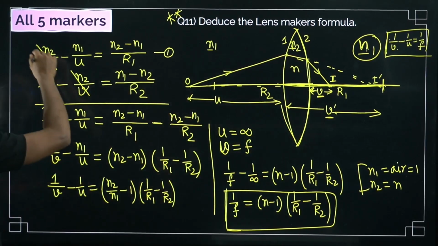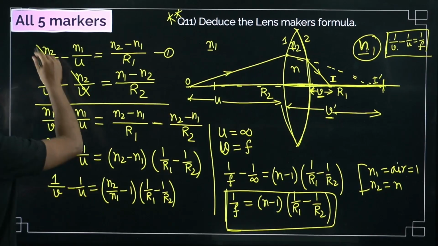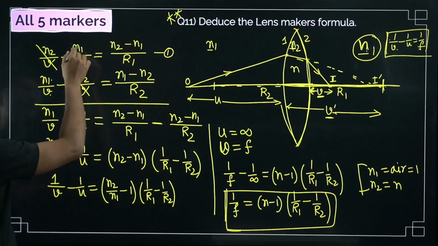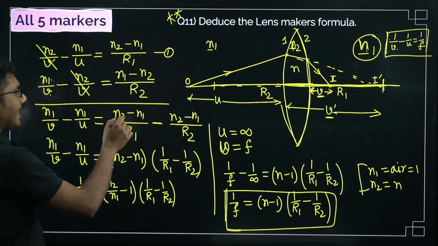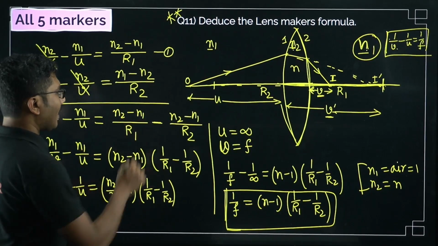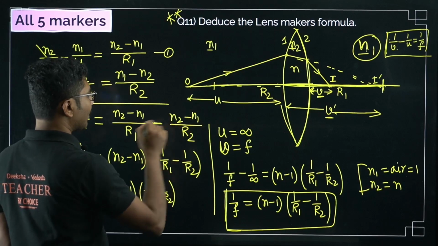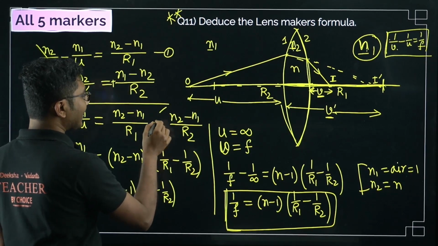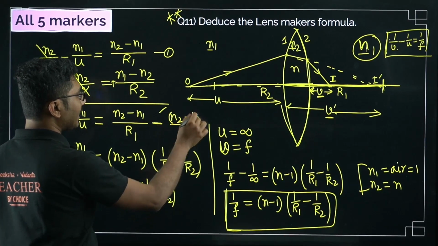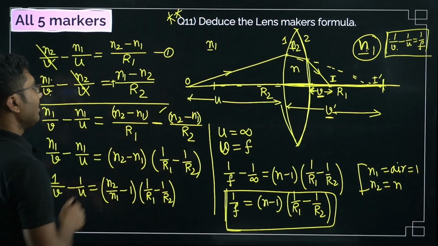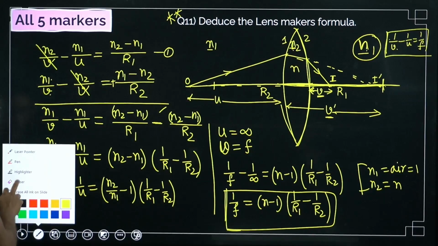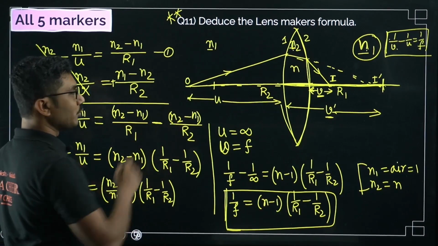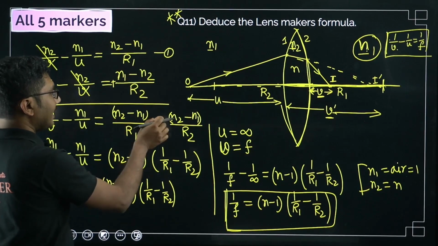Now we just need to add these two equations. If you add these two equations, they will cancel. So you will get N1 by V minus N1 by U equals N2 minus N1 by R1 minus N2 minus N1 by R2. Why have I written it like this? There was a plus sign over here, but I have made it a negative sign because I have done it on both sides. Here it was N1 minus N2, right? It was N1 minus N2. So in both cases I have converted into N2 minus N1 by multiplying by a negative sign.